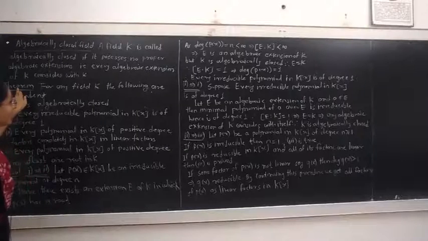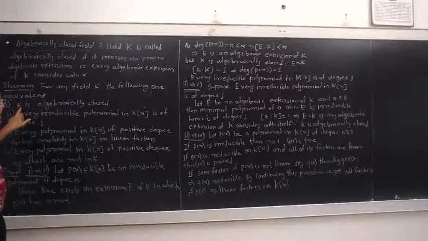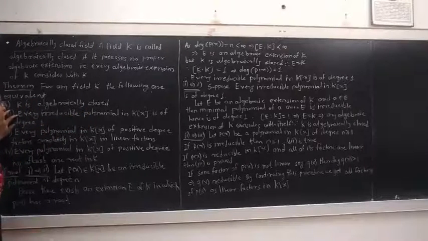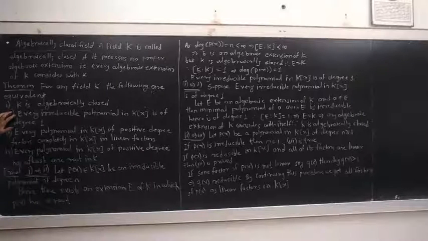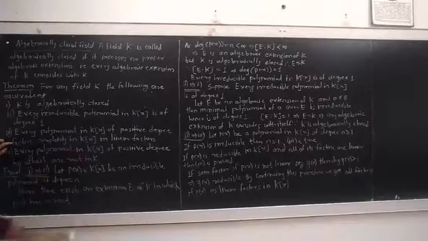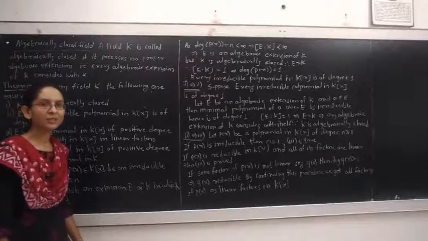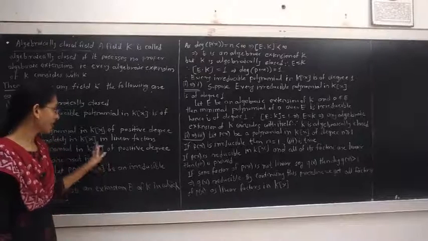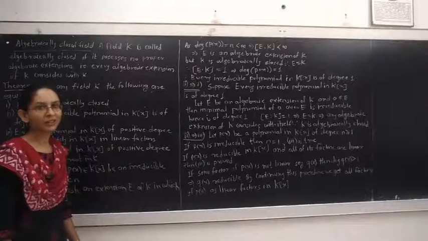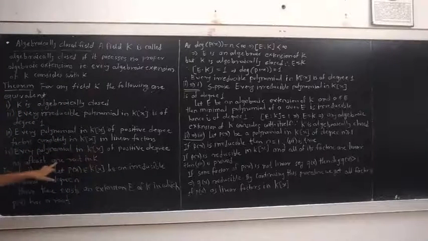Theorem: for any field K, the following are equivalent. First, K is algebraically closed. The second point is every irreducible polynomial in K[x] is of degree 1. Third, if K is algebraically closed, then every polynomial in K[x] of positive degree factors completely in K[x] into linear factors. We know the factor whose degree is 1 is called a linear factor, and that factor is in K[x], therefore the coefficients of that factor are in K. Fourth, every polynomial in K[x] of positive degree has at least one root in K.